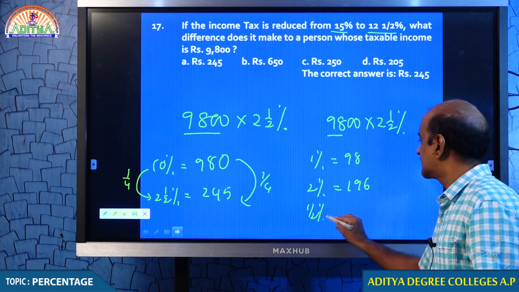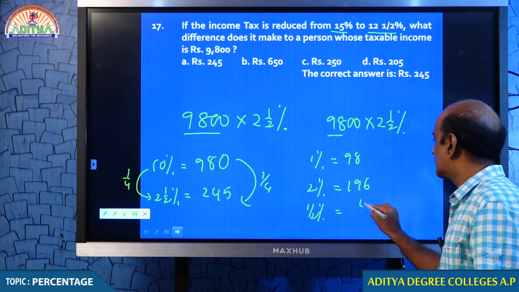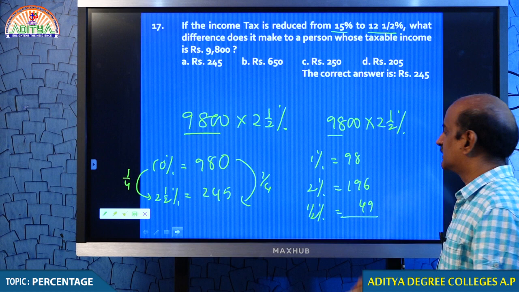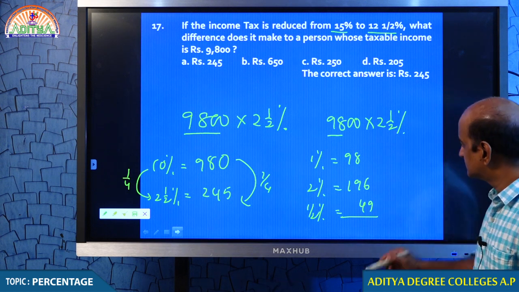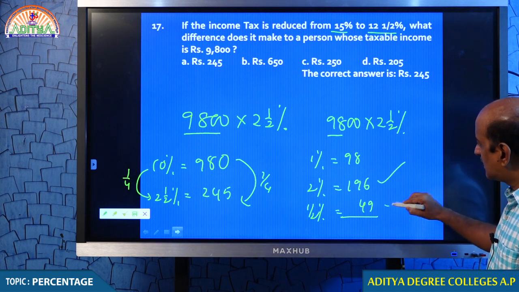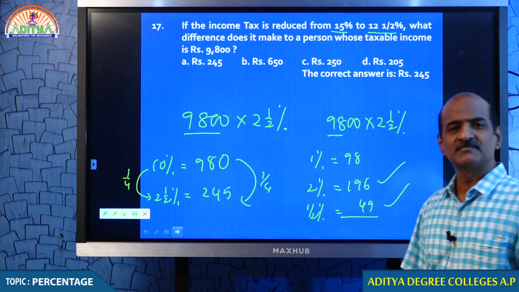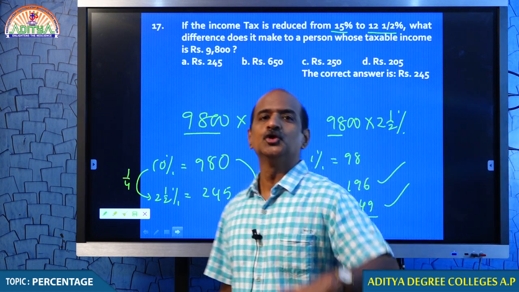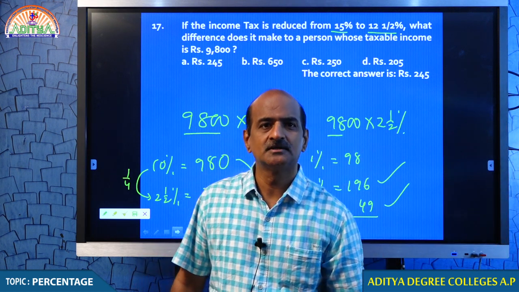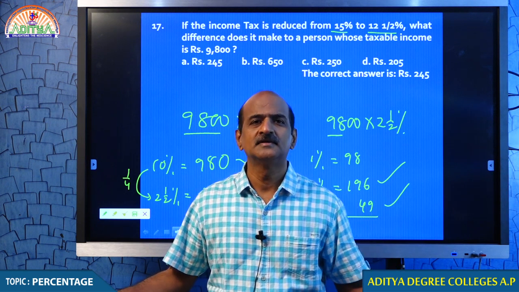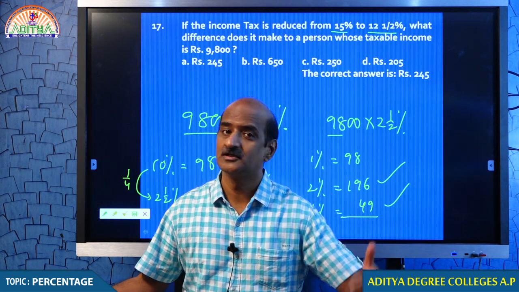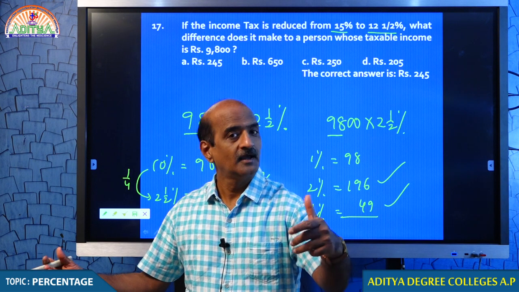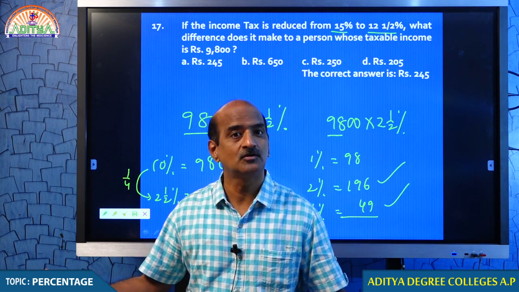Tell me what is half percent? 49. If you add, you get your answer. 2% plus half percent. What is another way? You calculate 10%, divide by 4. 10% by 4 gives 2.5%. 980 by 4 is 245.